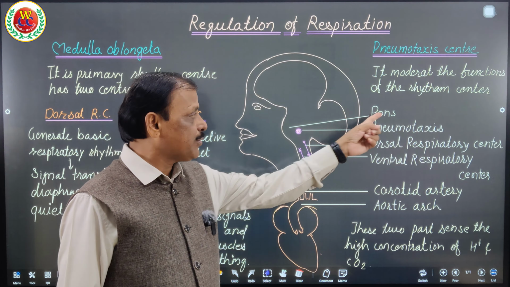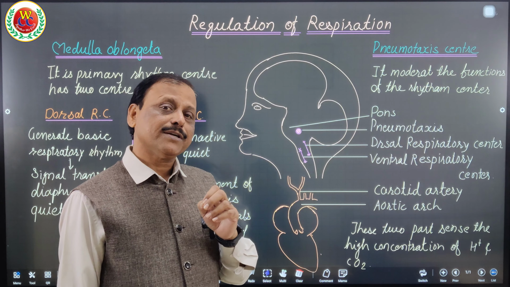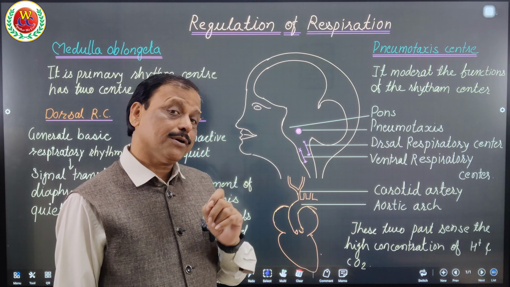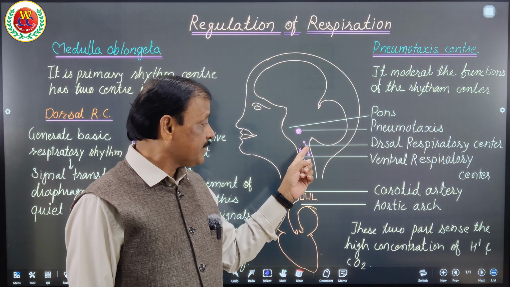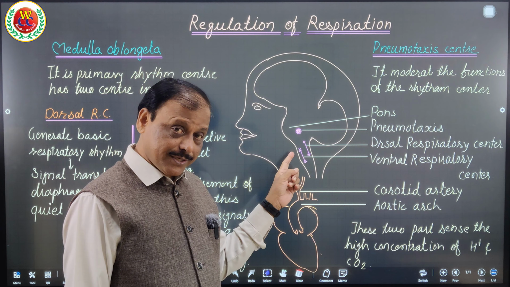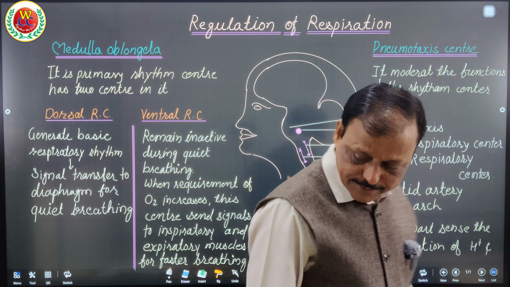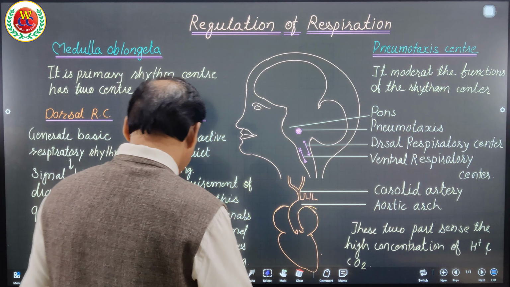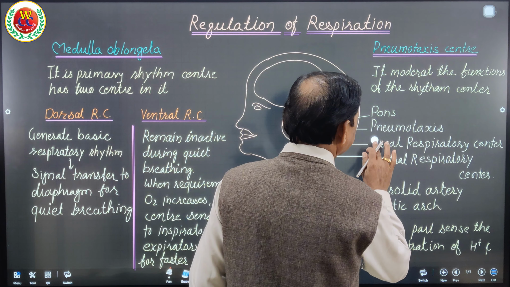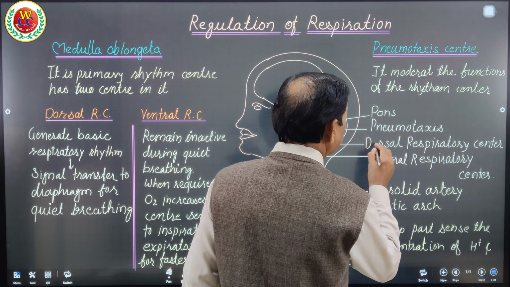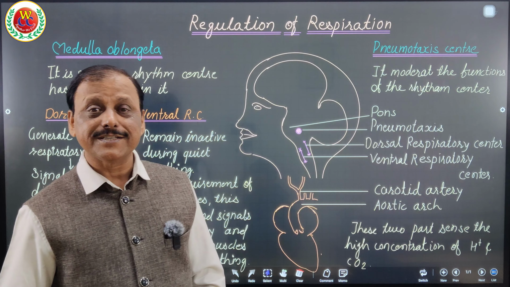This area is called medulla oblongata. Medulla oblongata is the primary respiratory center, which consists of two sub-centers. One is the dorsal respiratory center and another is the ventral respiratory center. Let me take time to correct the spelling of dorsal. Here is the dorsal respiratory center and another is the ventral respiratory center.